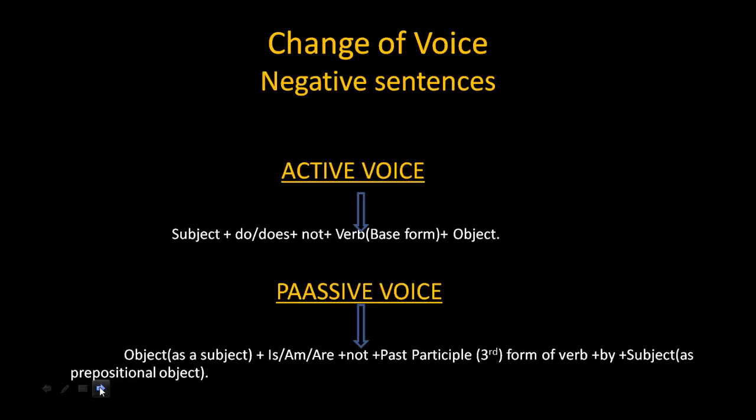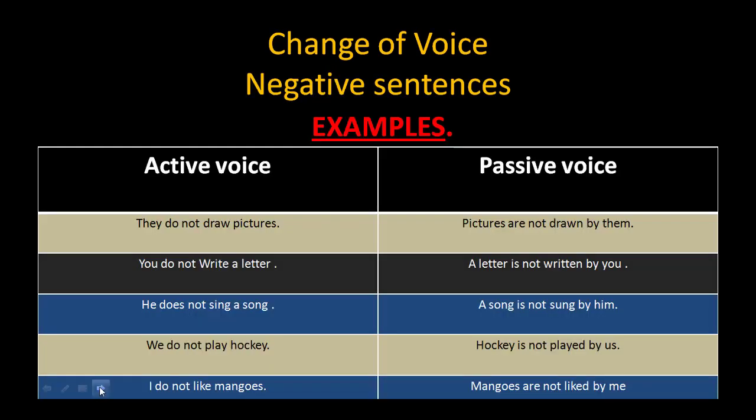Now, discuss the negative sentences. In active voice, the formation is subject plus do plus not plus verb plus object. In passive voice, the formation is object as a subject plus is, am, are plus not plus past participle third form of verb plus by plus subject as prepositional object. Here are examples of negative sentences.